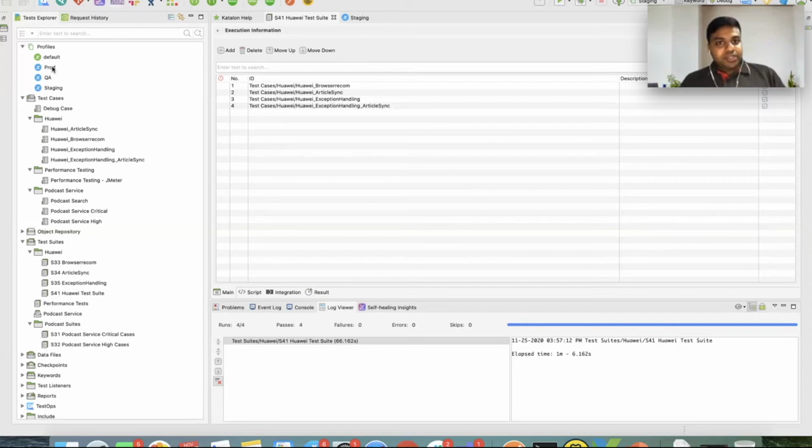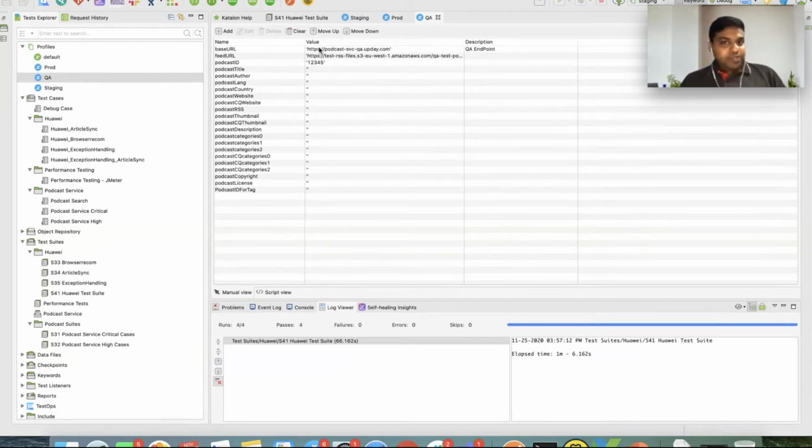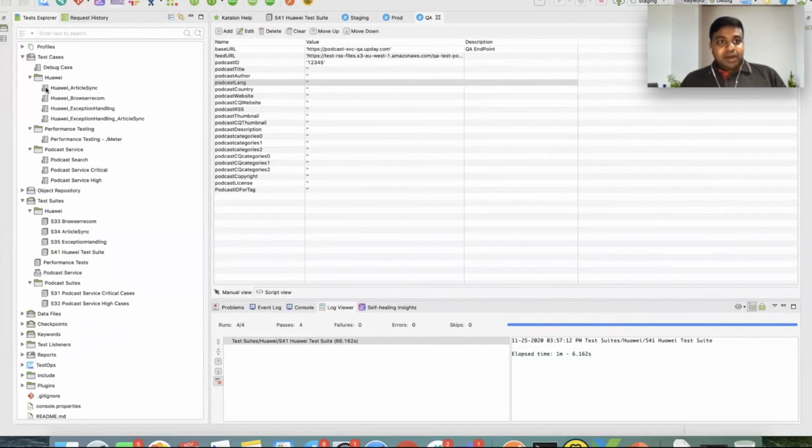We configure the different variables that are part of these environments, like the endpoints or any authorization parameters, etc. And we can create different profiles on how we want to execute it. Followed by that, we have a test cases folder, which will have the test cases that are written by us, and we can have different folders created and organize them as we intend to.